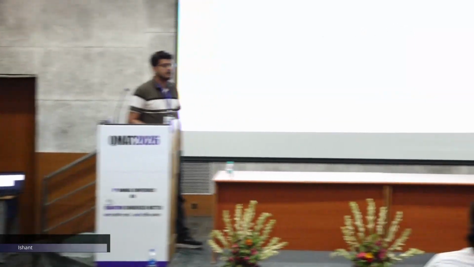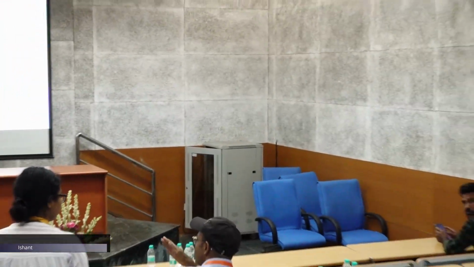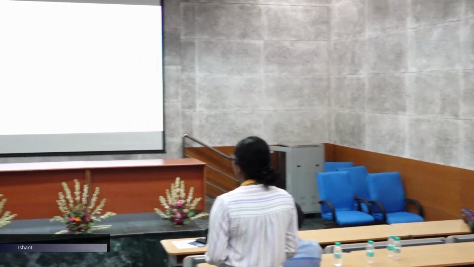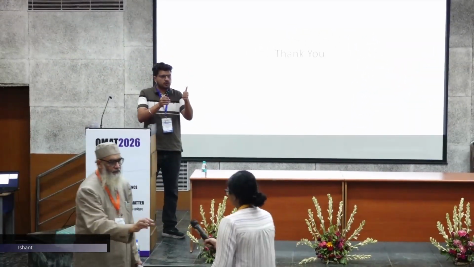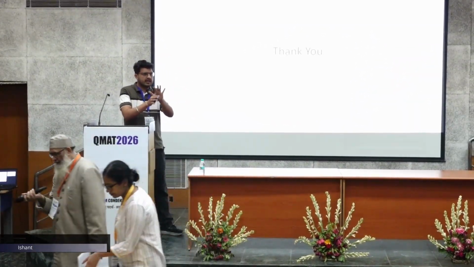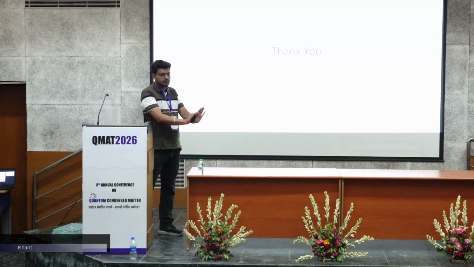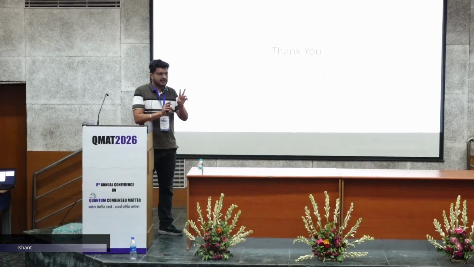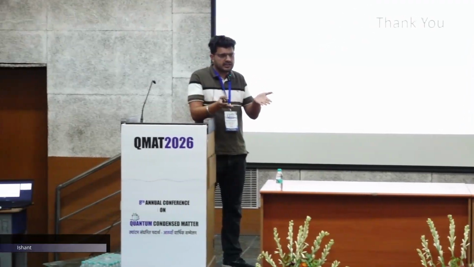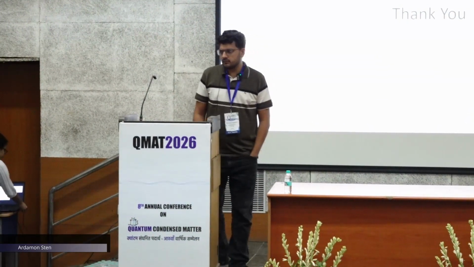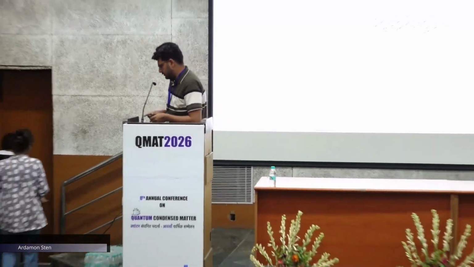So is the ytterbium uniformly mixed valent, or do you have different ytterbiums having 3 plus and 2 plus? So actually it is behaving like mixed valent, like ytterbium 2 plus and 3 plus. It is not fully in the ytterbium 3 plus state and not in the ytterbium 2 plus state. So maybe some ytterbium is showing 2 plus and some showing 3 plus. Okay, let's thank the speaker for a nice talk.